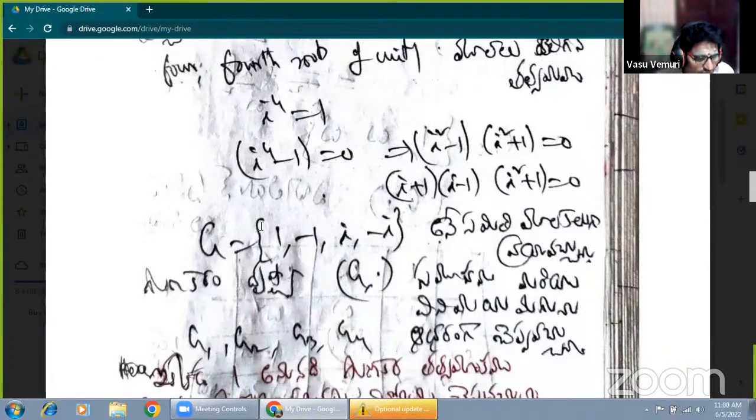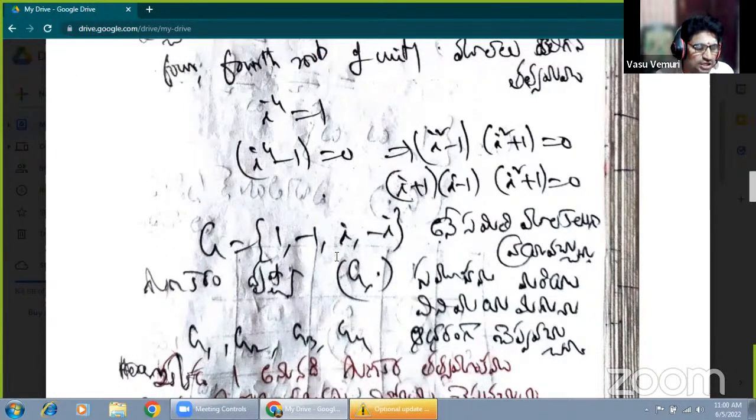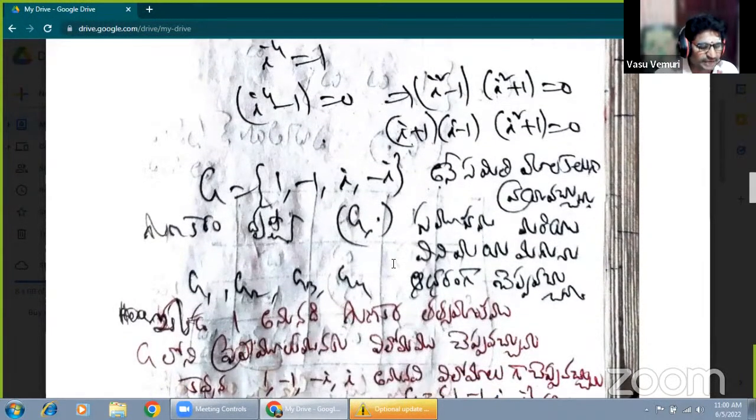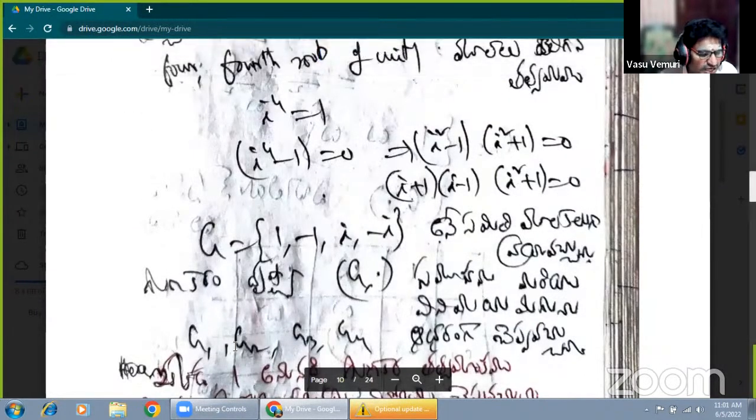Now, first of all, we shall show that G under multiplication forms a finite abelian group. Finite means the number of elements is fixed. The total number of elements is 4, so the order of the group is 4. That's why this is a finite group. Otherwise, it is an infinite group. Now, finite abelian group means first of all to form a group. When it is a group, the properties G1, G2, G3, G4 are satisfied. Now how to satisfy this one? Individually the properties are mentioned here.